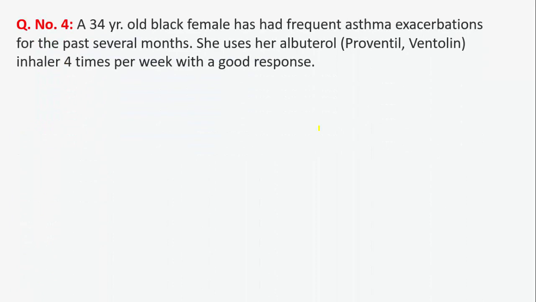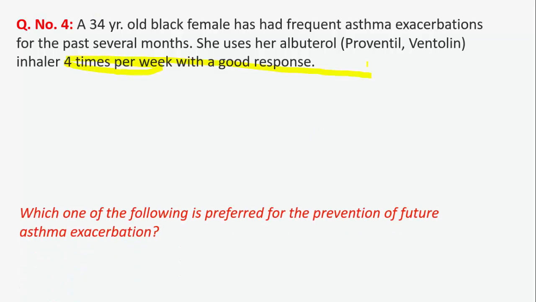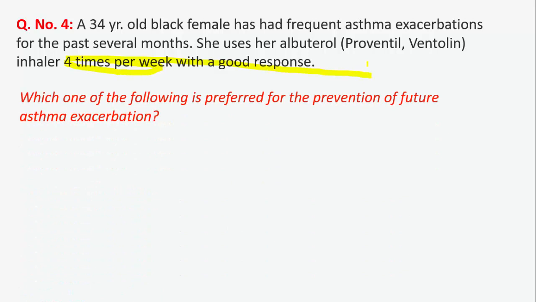Question number 4. A 34-year-old black female has had frequent asthma exacerbations for the past several months. She uses her albuterol inhaler 4 times per week with a good response. So now this patient uses the inhaler 4 times per week.